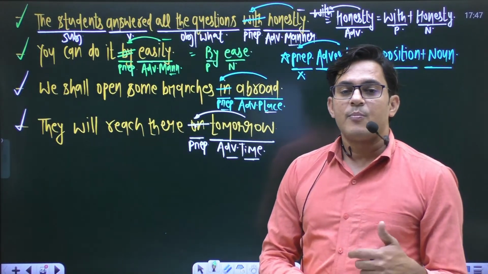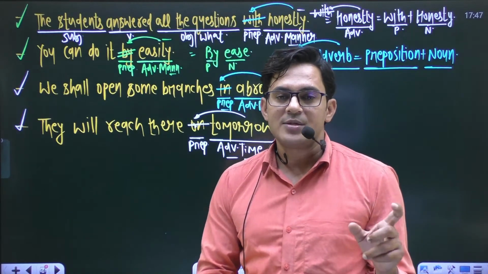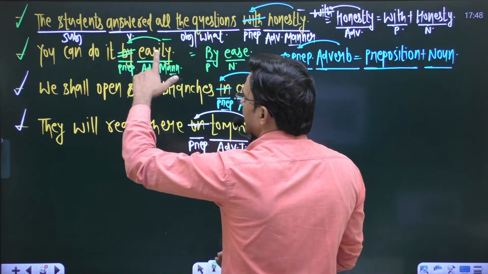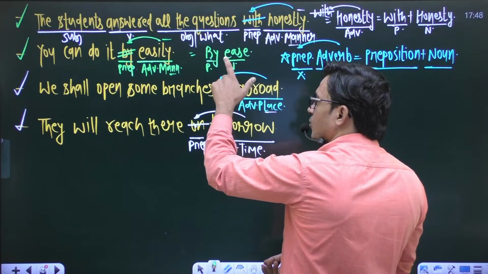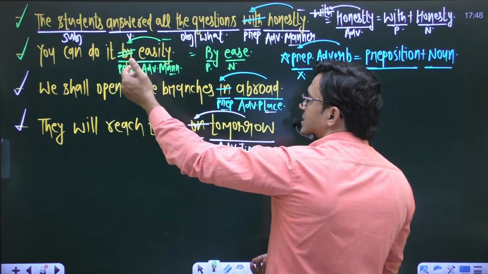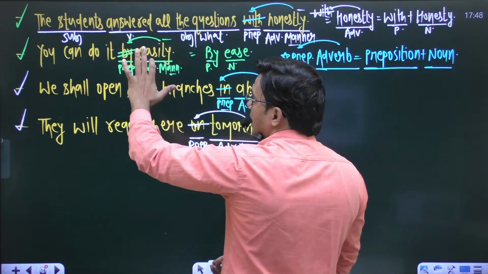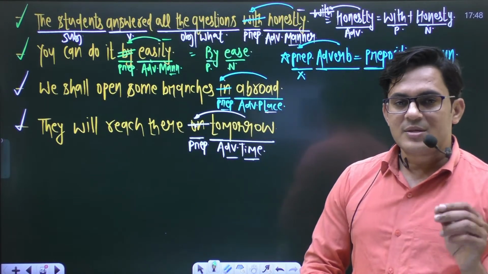Don't say by easily. You can say, you can do it by ease. By ease will be fine, because preposition plus noun is equal to an adverb. You can say you can do it by ease, but don't say by easily. If you have an adverb, drop the preposition before that particular adverb.